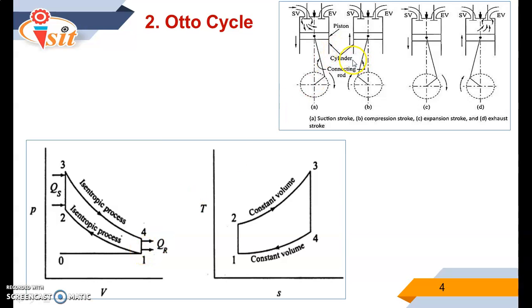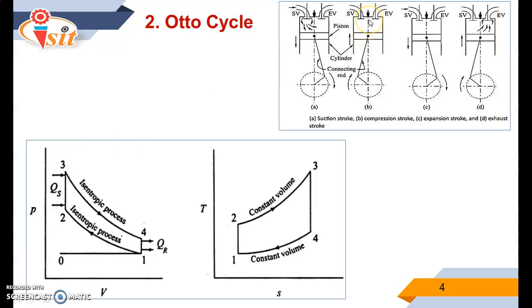When the piston starts moving from BDC to TDC, at that time whatever mixture is there gets compressed at a high pressure, and here the process 1 to 2 represents an isentropic process. So it is nothing but the isentropic compression process.